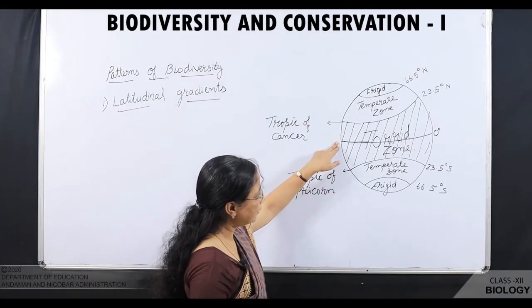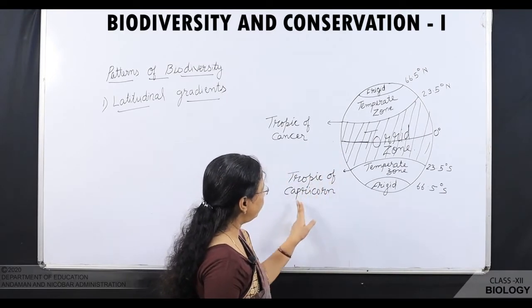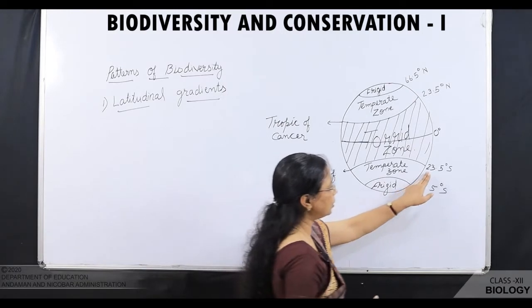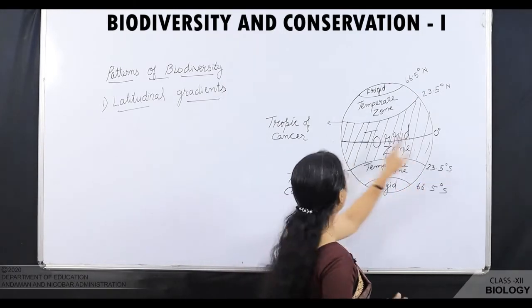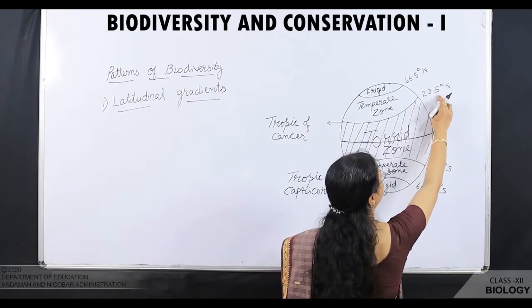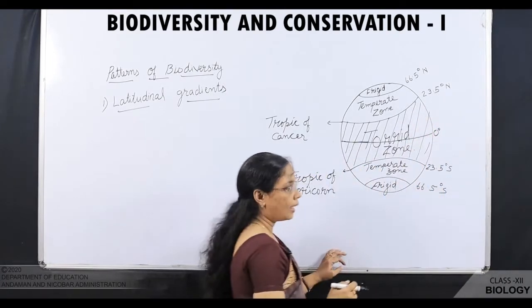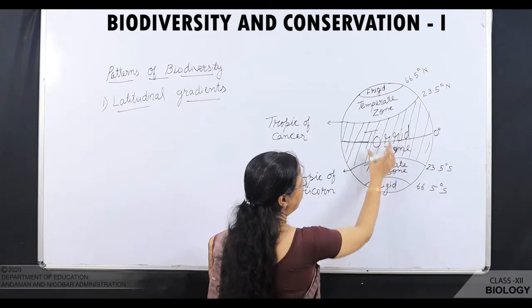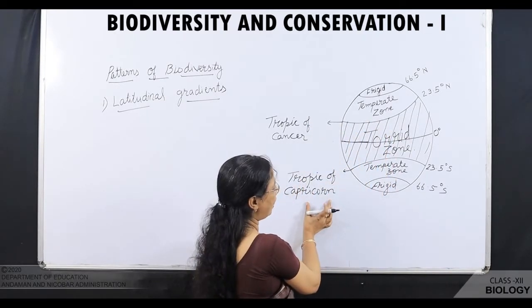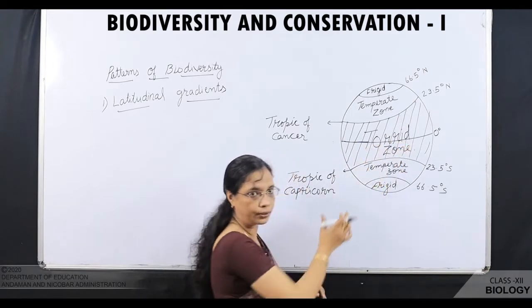Tropic of Capricorn is another latitude that lies at 23.5 degrees south, and Tropic of Cancer lies at 23.5 degrees north. And you can see the area between the Tropic of Cancer and the Tropic of Capricorn is the torrid zone.